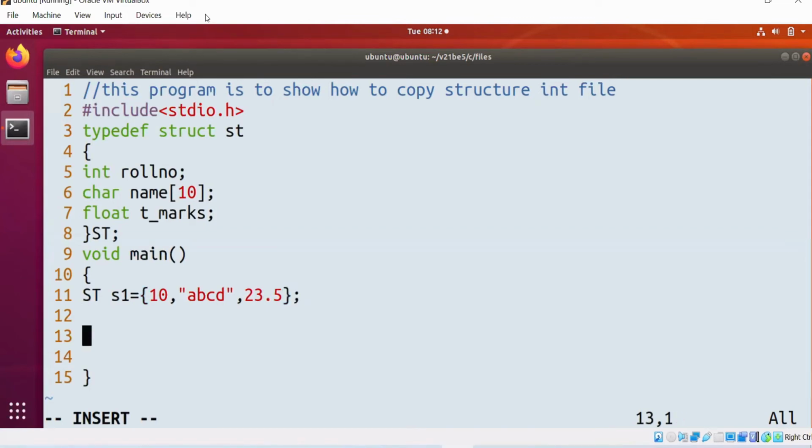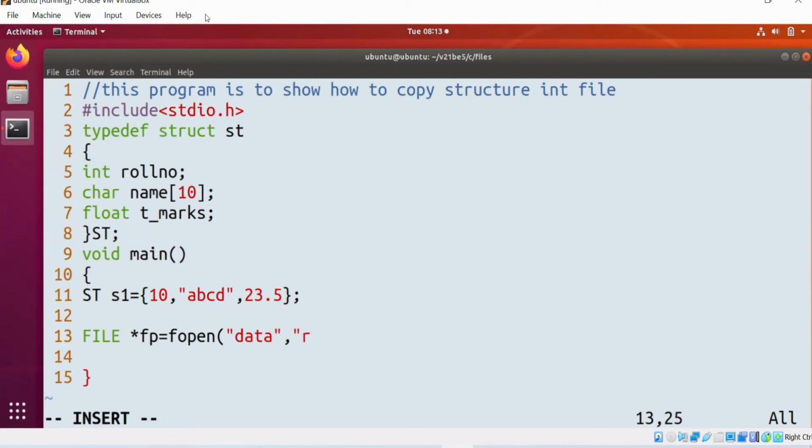FILE star fp is equal to fopen data file, in which mode?